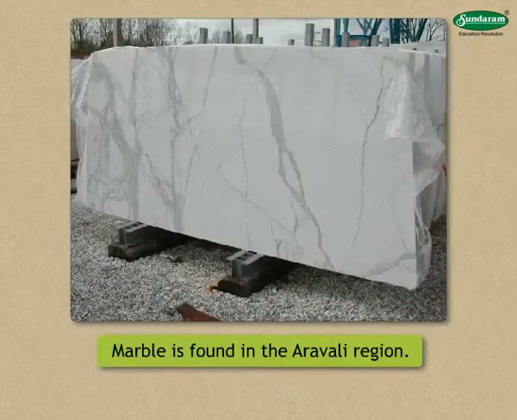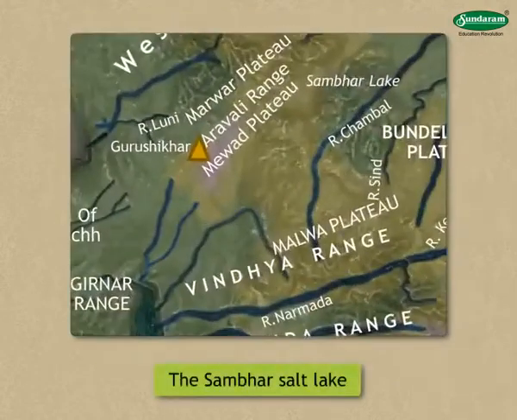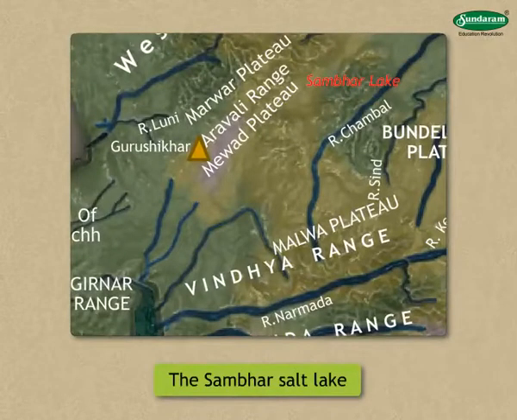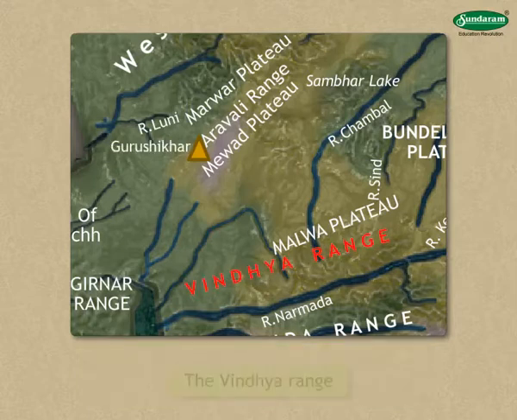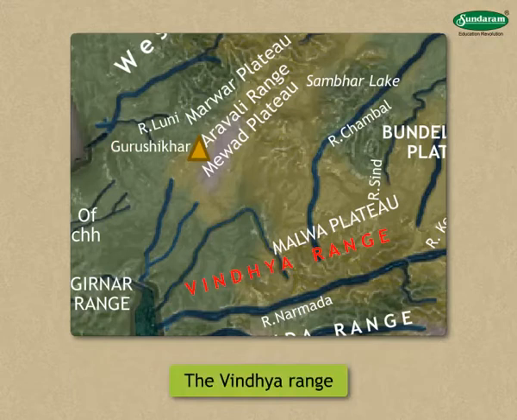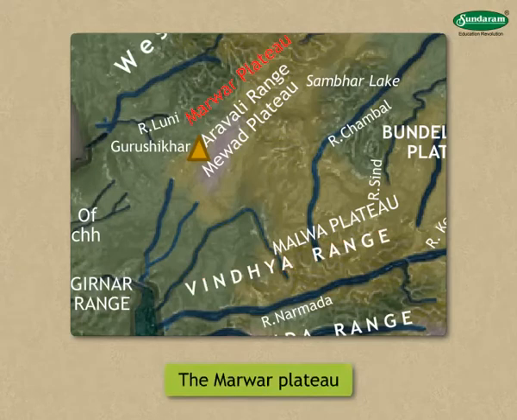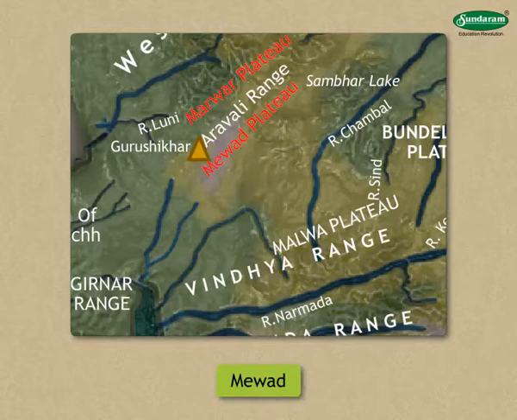Marble is found in the Aravalli region. The Sambhar Salt Lake lies in the northeastern part of these hills. Guru Shikhar is the highest peak in this range, about 1,722 meters in height. The Vindhya range stretches from east to west. The Marwar Plateau lies towards the western slope of the Aravallis and the Mewar Plateau to the eastern slope.